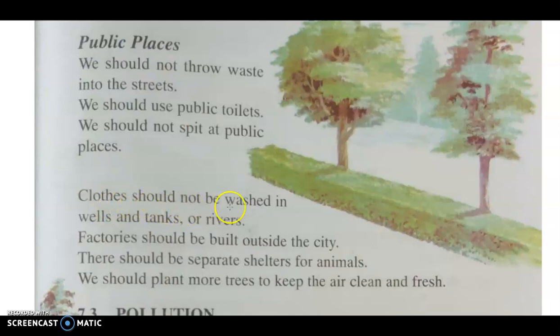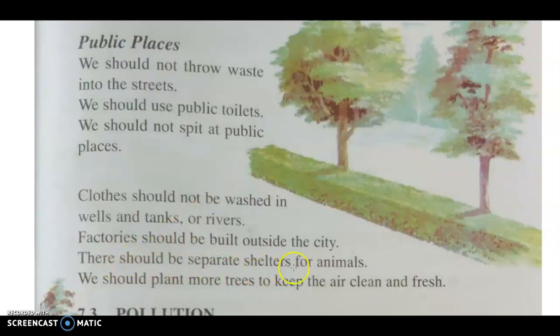Clothes should not be washed in wells and tanks. As I showed you before, clothes should not be washed in wells, tanks or rivers. Factories should be built outside the city. Wherever there are buildings, the factories should not be built near the buildings. They should be built outside the city, because factories pollute the air.